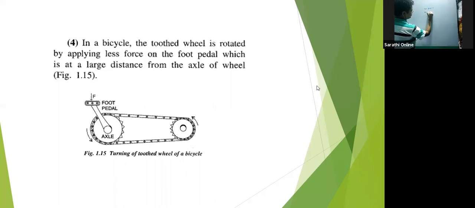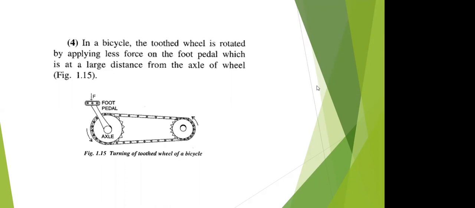Net torque or moment of force should be 0. Correct? These are the two things for equilibrium. Yes or no? Yes, sir.